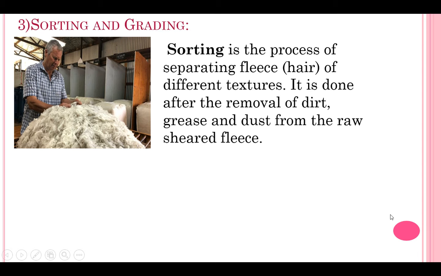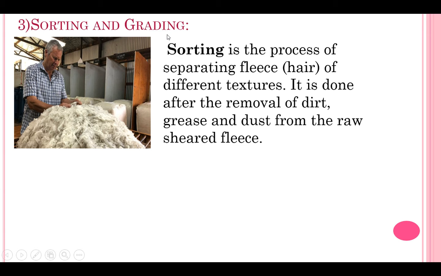Sorting is nothing but it is separated. The damaged wool is completely separated and removed, and after that the wool is also sorted according to its length, color, texture. So that process is called as grading.